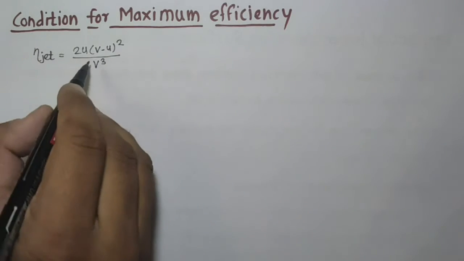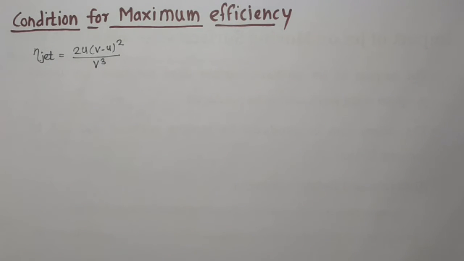So if this is the efficiency, then we will find out the condition for maximum efficiency, so that we can predict how much efficiency we will get if the plate is moving with velocity u, and the jet is striking that moving plate with velocity v.